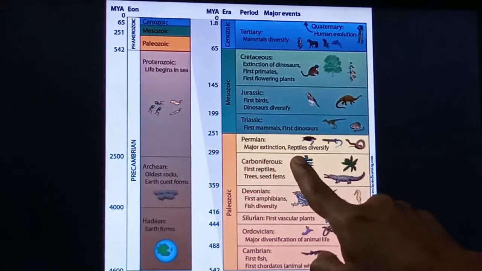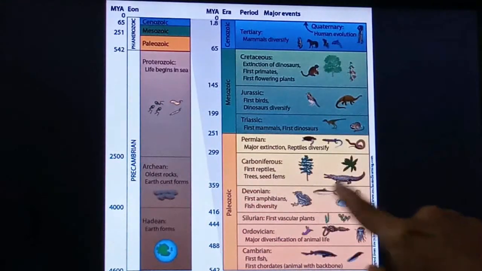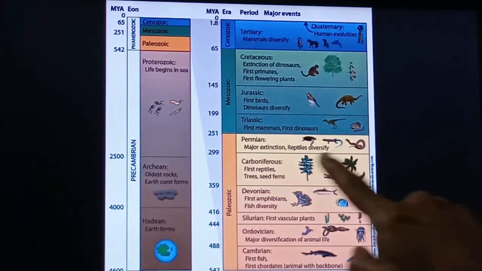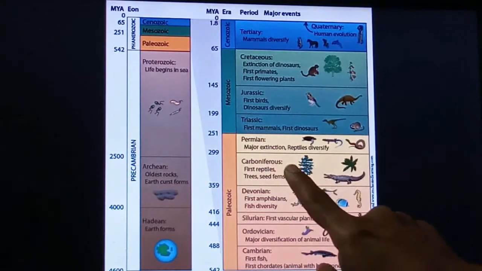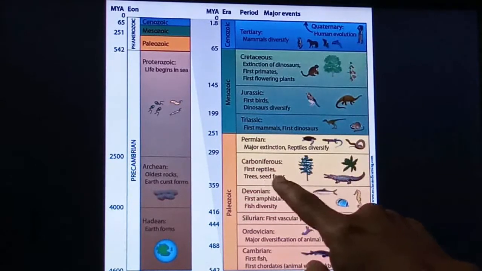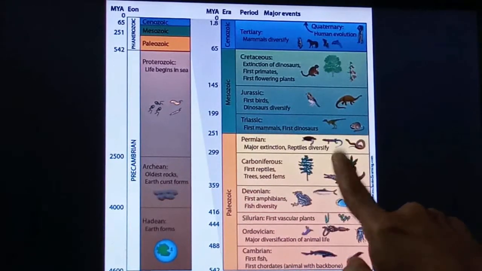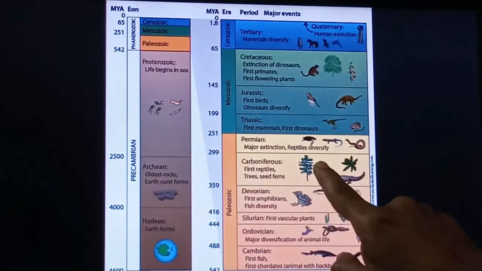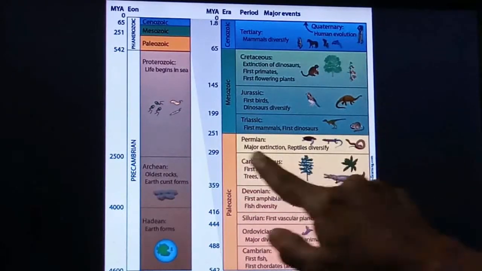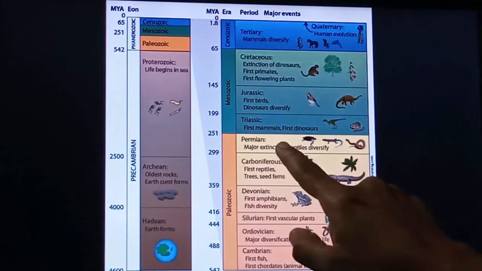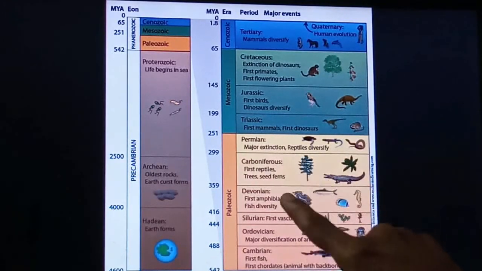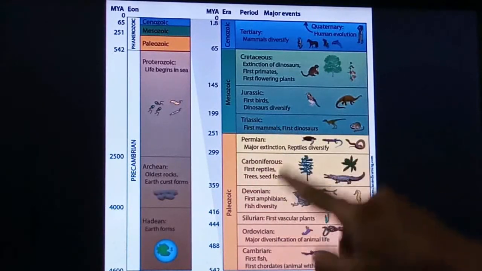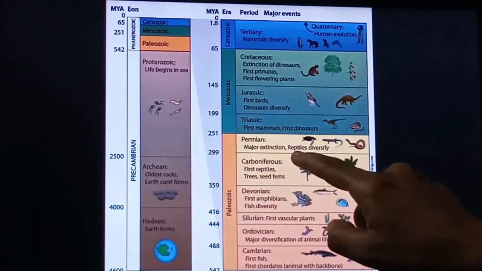Then the Carboniferous period is there. In that, the first reptiles we have seen in this period, right? And trees developed. Those forming seeds, the seed ferns, developed. Meaning ferns started to develop into gymnosperms. And the Permian period is there. In that a major extinction occurs. Meaning whatever development takes place, here extinction takes place.